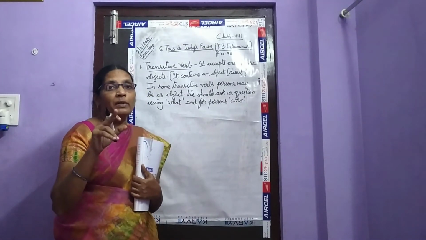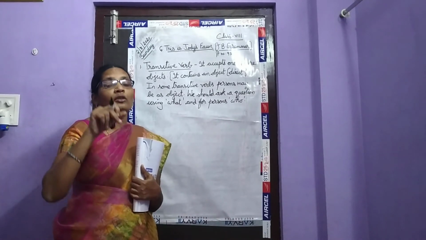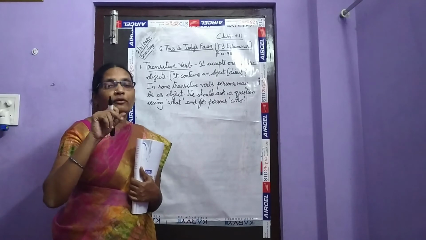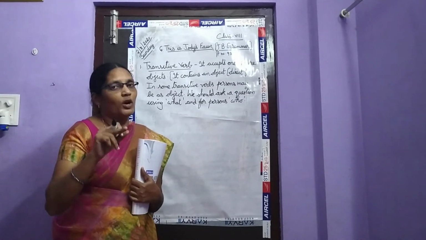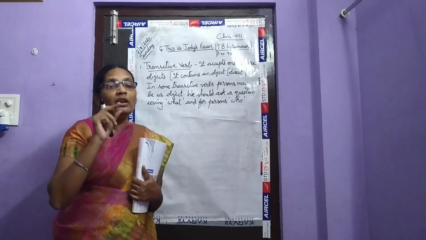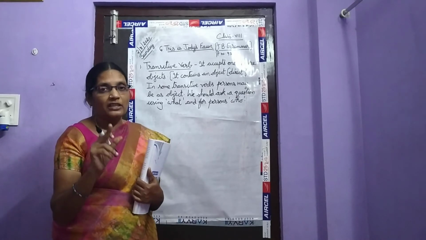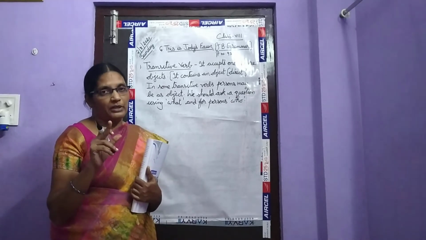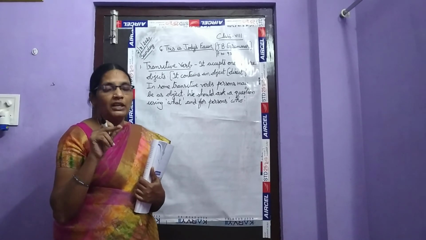A transitive verb contains one or more objects. So with the help of that object, we should frame it into a question by using the question word what. For people, we use the question word who. When we make a question on the object, if we get the answer, then only it comes under transitive verb.